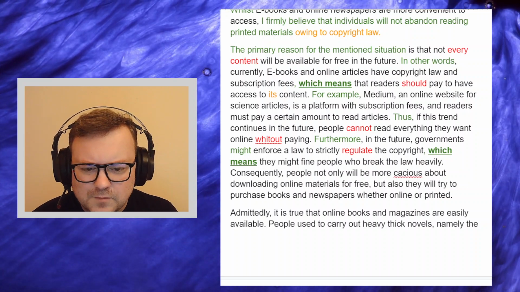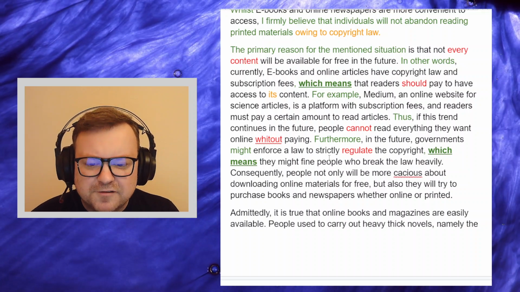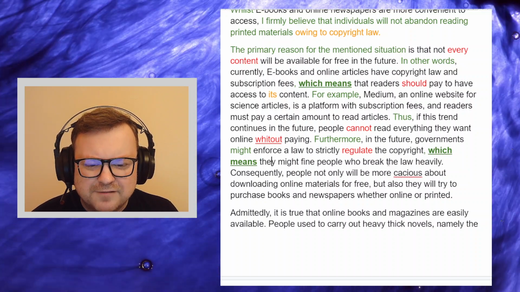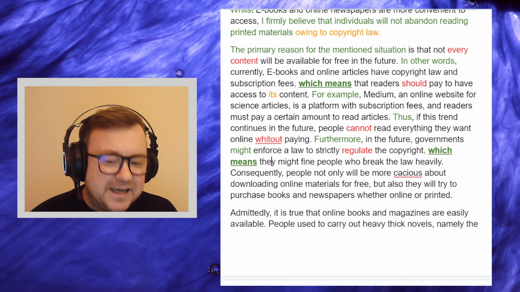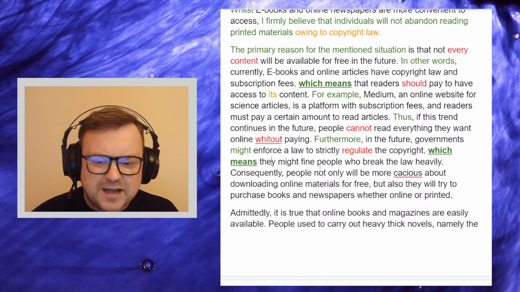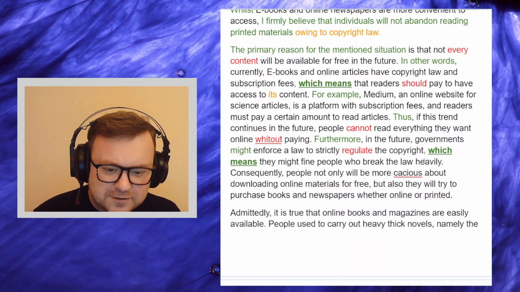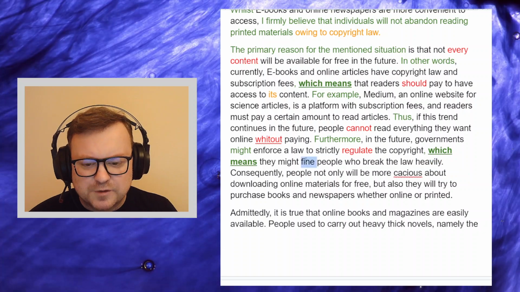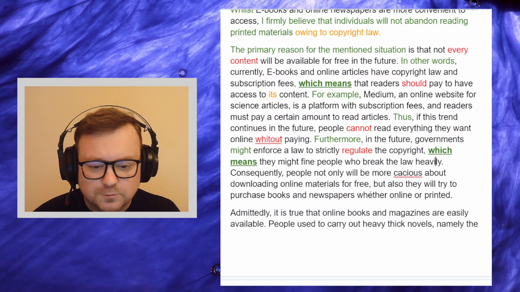Which means they, the government, I guess, might fine people who break the law heavily. I don't know what it means to break the law heavily. You can fine people heavily, might fine heavily people who break the law. Might fine people who break the law heavily. So this "heavily" connects with "fine". It's okay, that's fine. They might fine people who break the law heavily. Cool.